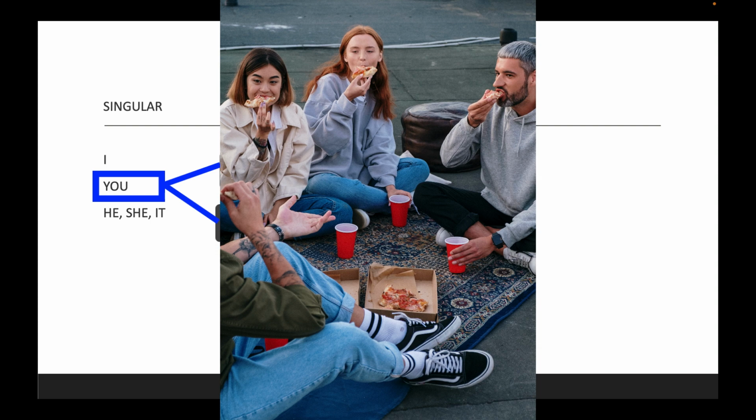Now, we would use usted with people that we want to maintain a certain educated distance from because maybe they are our boss or they're somebody that we don't know very well or they are older than us or we just want to show a level of formality. In that case, we would use usted.